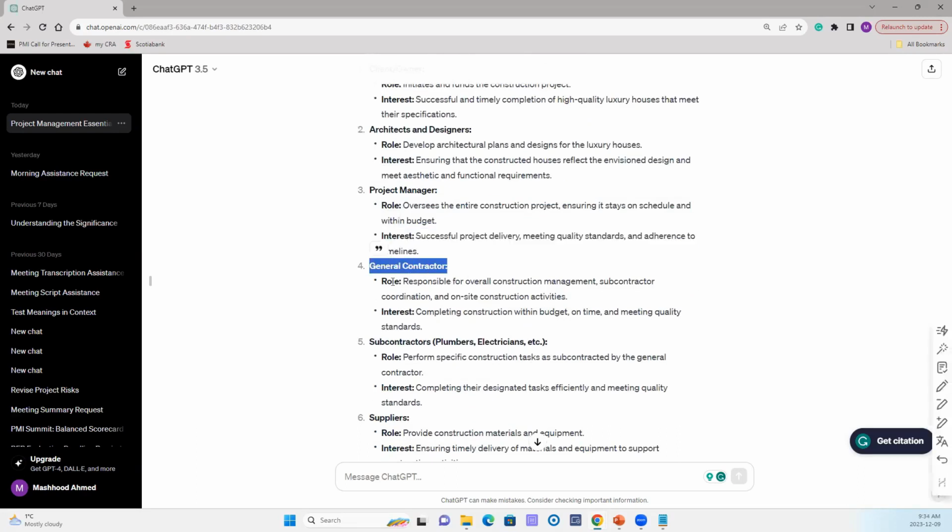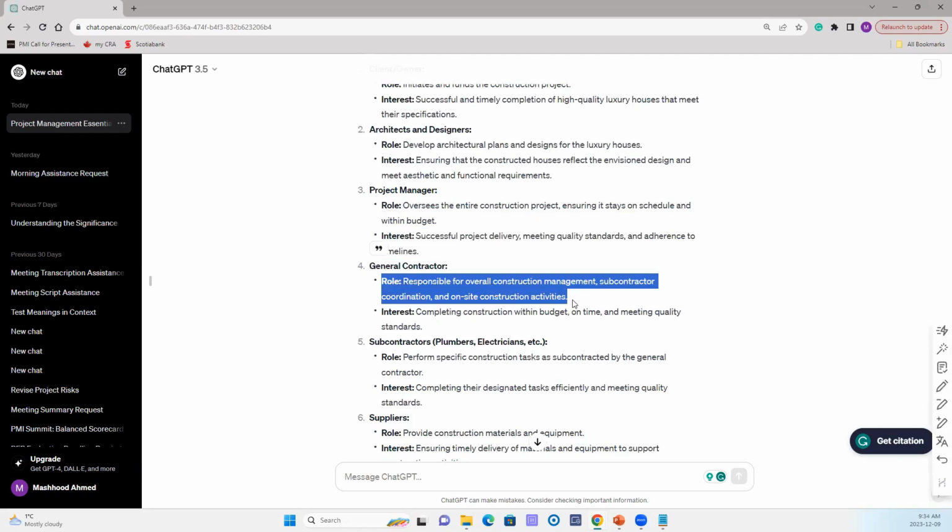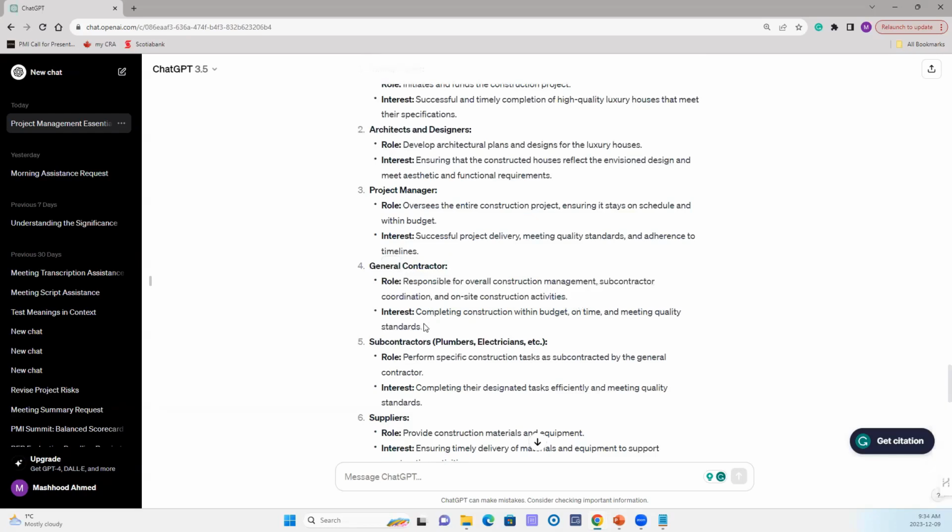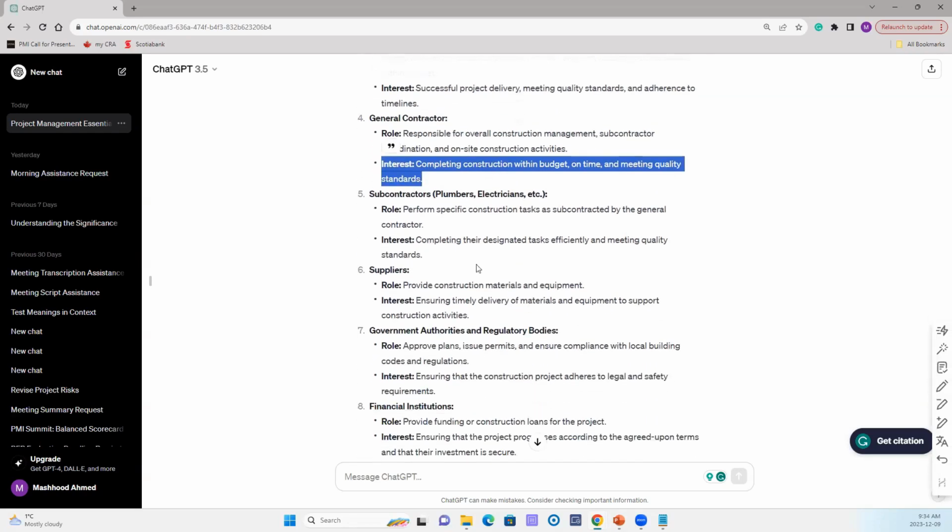Then we have the general contractor, and their role is responsible for overall construction management, subcontractor coordination, and on-site construction activities. Their interest is in completing the construction within budget, on time, and meeting quality.